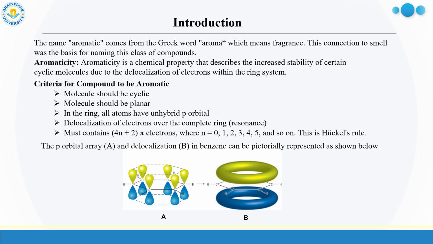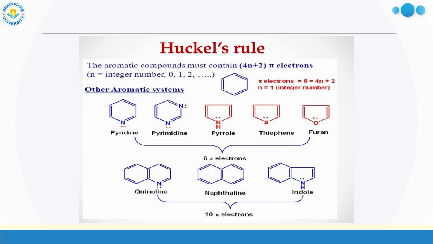If we consider a simple benzene molecule, picture A represents the p orbital array and B represents the delocalization of pi electrons above and below the benzene ring. We have already discussed the Huckel rule.